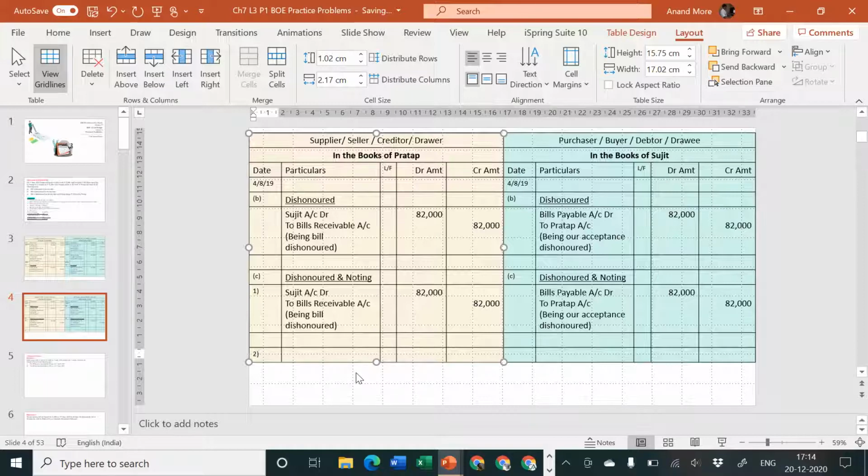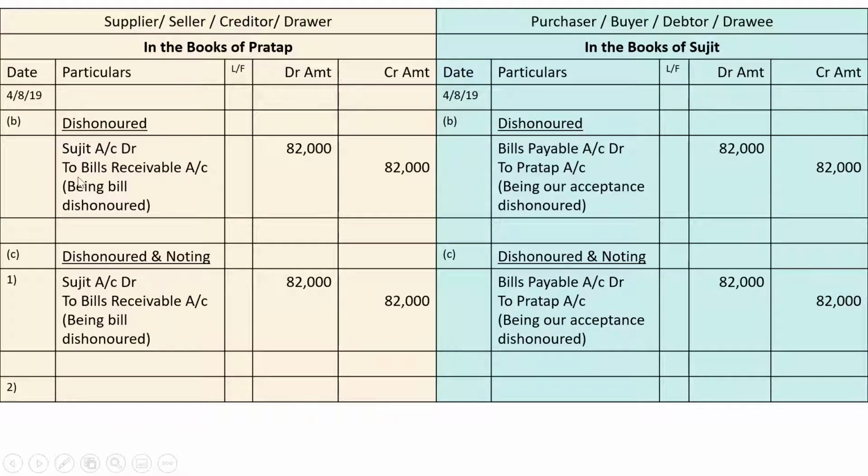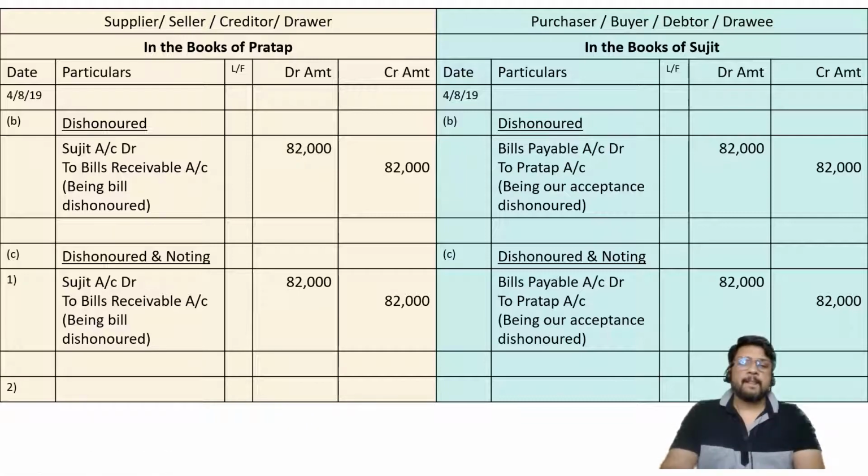Dishonored, first entry the same. In situation B, whatever entry we passed, situation B had only one entry, but in situation C, the first entry will be just like situation B and one more entry will be for noting charges. So I'll specify now noting charges. Please think about it. Let us take an example.